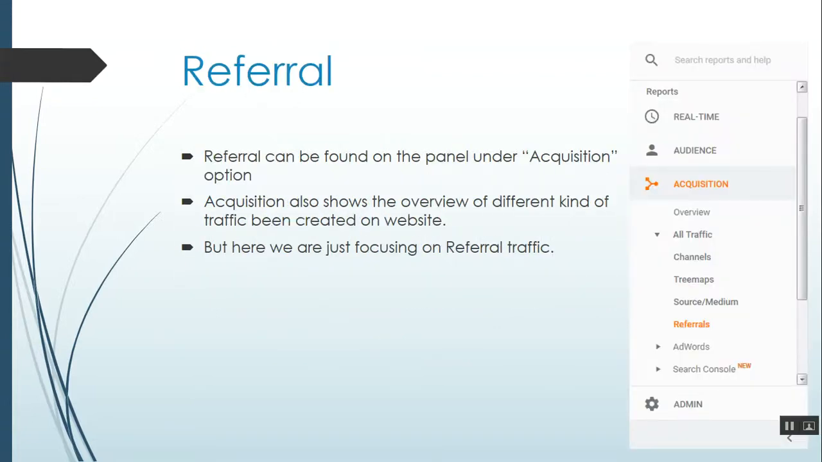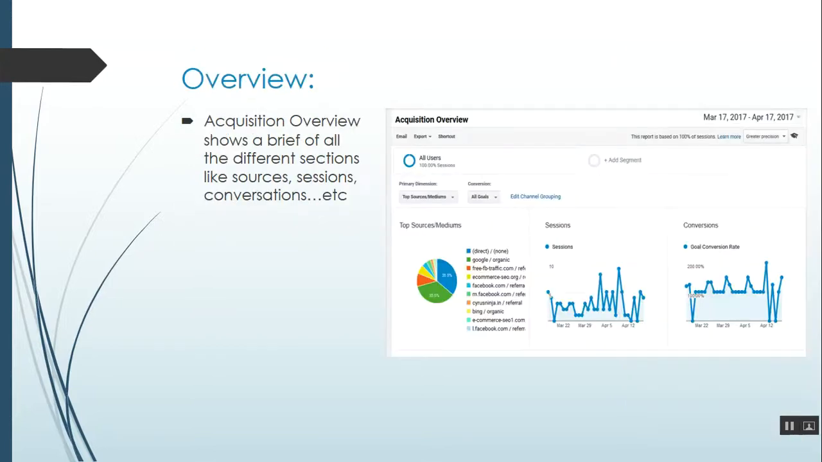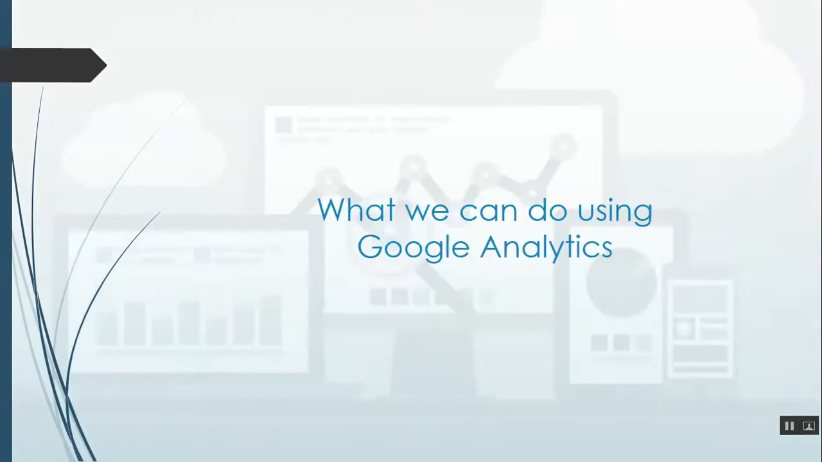What is a referral? A referral is a visit by users from sources other than Google. Where can it be found? It can be found under Acquisition, Referrals. There is also an Acquisition Overview, which shows many of the sources from where hits come in. The user visits, sessions, and conversion graph are shown over here.